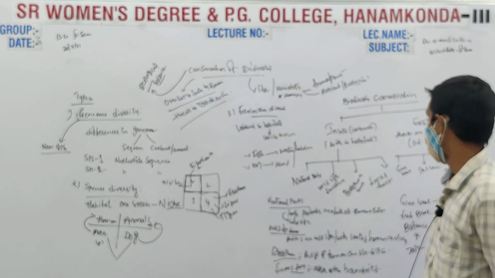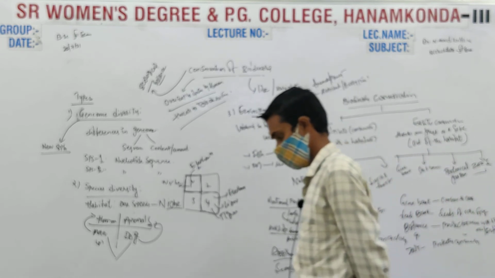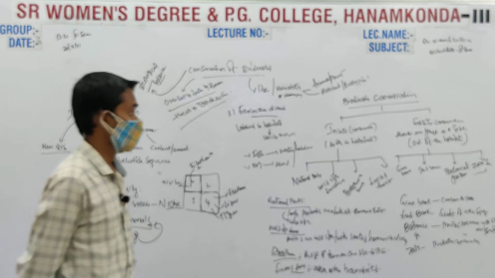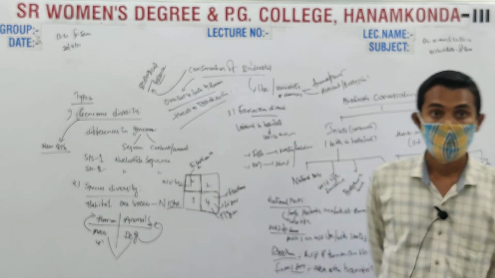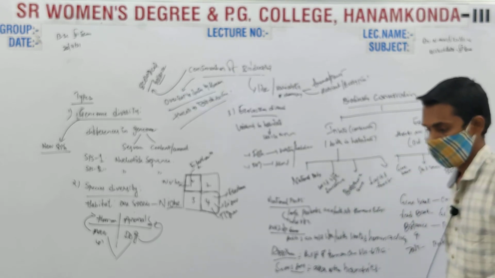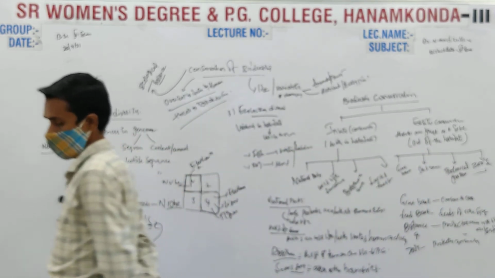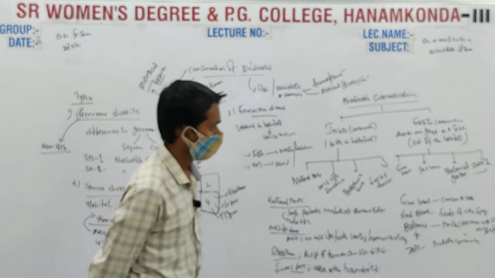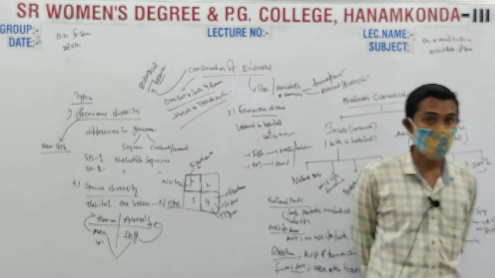Coming to ex situ conservation, the plants or animals which are facing threat will be brought to another place which is safe from their natural habitat. That is ex situ conservation, the conservation of the species outside of its own habitat. It includes gene bank, seed bank, botanical gardens and zoos.